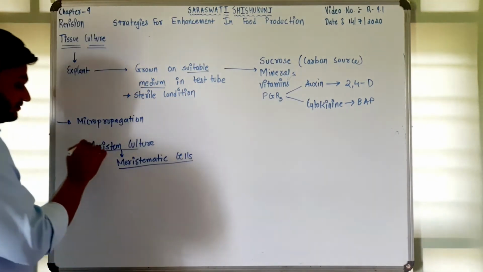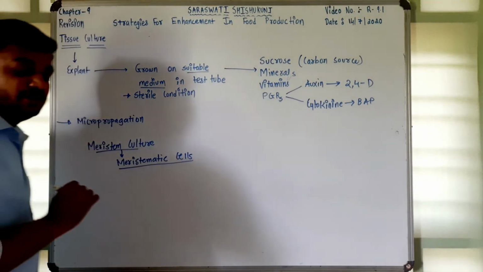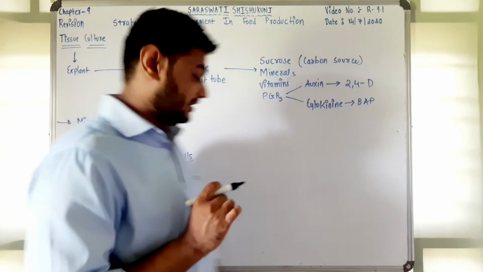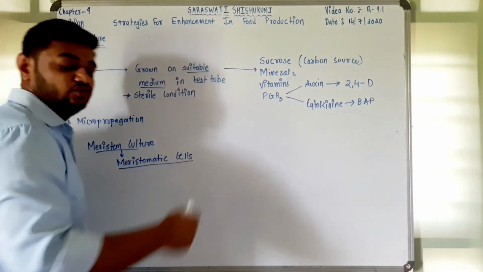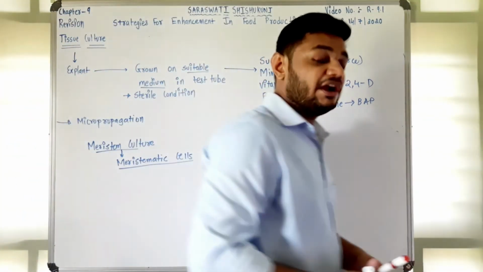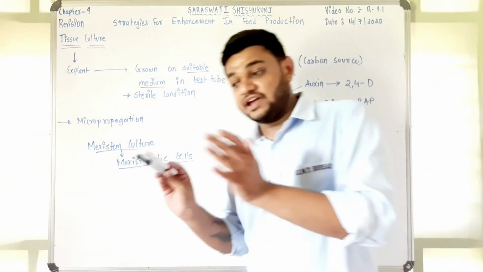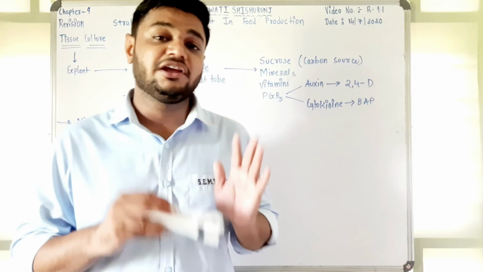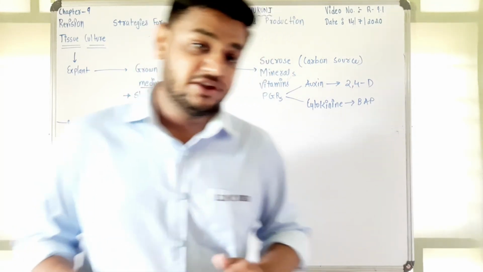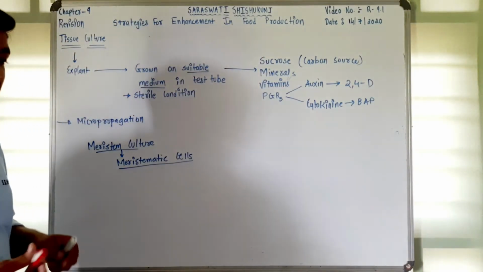So this is very beneficial in case of a plant which is virus infected. This is grown on a suitable medium to get many plants which are similar to the virus infected plant but not having the infection of virus. So this is a beneficial process.